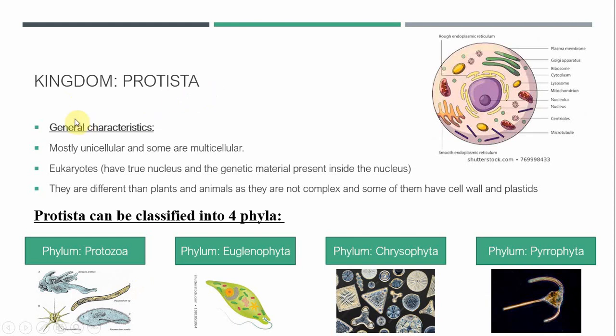The members of kingdom Protista are mostly unicellular living organisms composed only of one cell, and some of them are multicellular living organisms. Their nucleus is eukaryotic nucleus, which means they have true nucleus inside which the genetic material is present. They are different than plants and animals as they are not complex, and some of them have cell wall and plastids, so they gather between the animal and the plant characteristics. Protista can be divided into four phyla: phylum Protozoa, phylum Euglenophyta, phylum Chrysophyta, and phylum Pyrophyta.